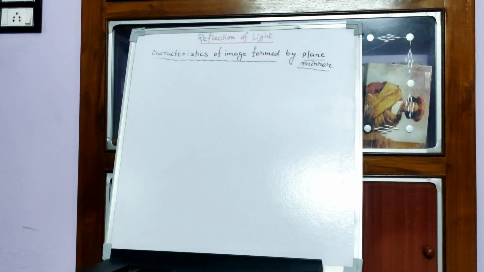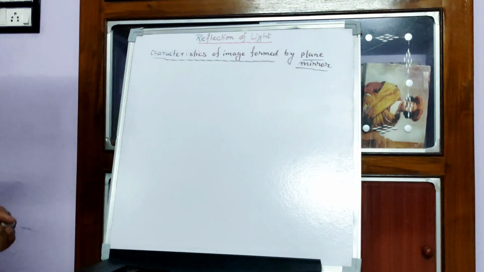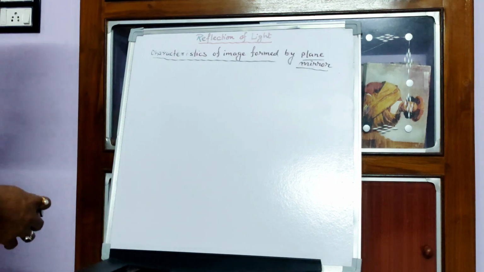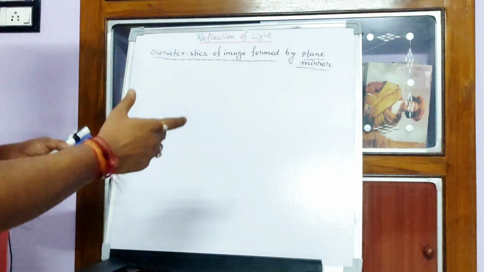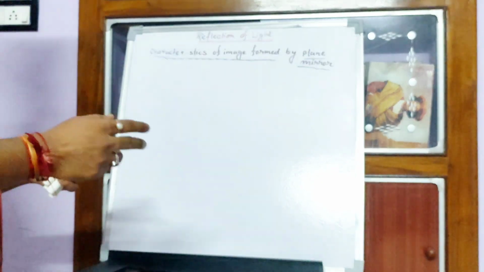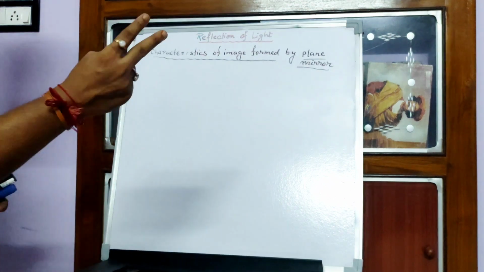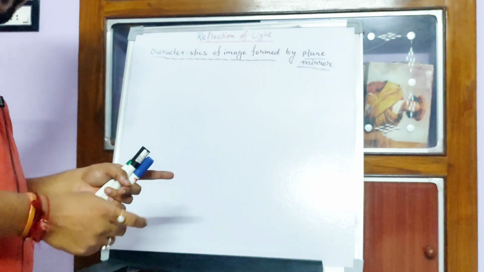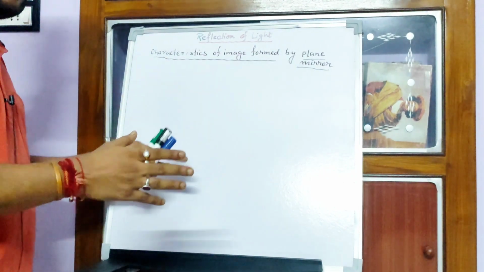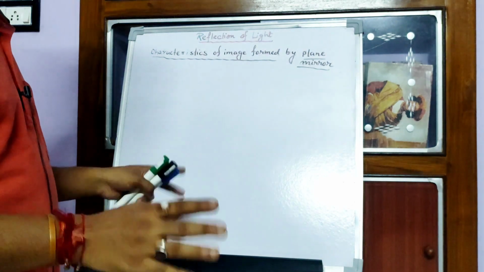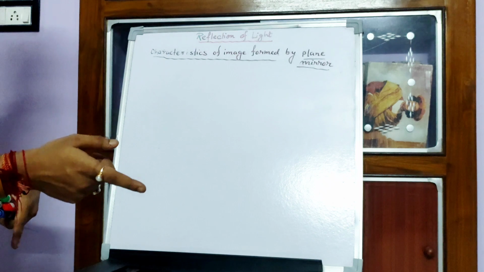Now the next subtopic is the characteristics of the image formed by a plane mirror. Suppose you are standing in front of a mirror, you can see your image forming behind the mirror. That is called an image. So what is an image actually? An image is the optical representation of an object. Images are basically of two types: real image and virtual image. A real image can be formed on a screen, while a virtual image cannot. A real image is generally inverted and a virtual image is always erect or upright.